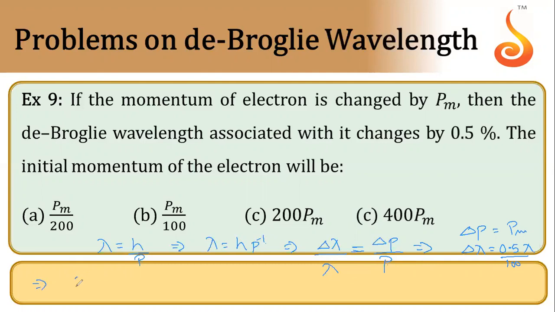So substitute the values here: 0.5 lambda by 100 into lambda is equal to delta p, which is pm, divided by p. So lambda gets cancelled. This will give you into 10. So you will get 1 by 200 will be pm by p, or the initial momentum p will be 200 times pm. So our answer will be option C.